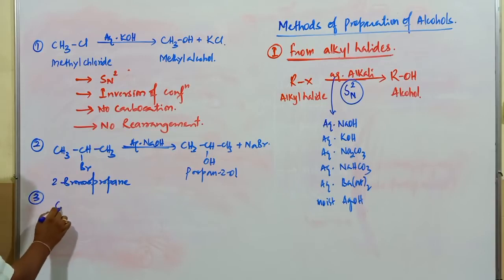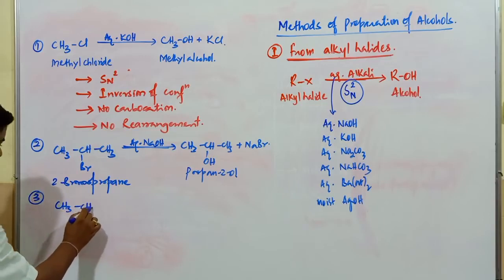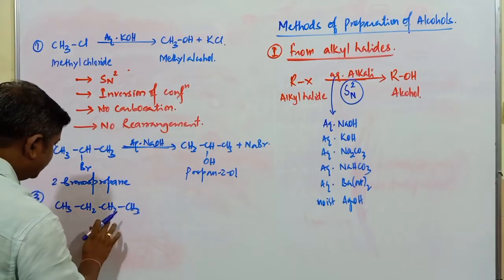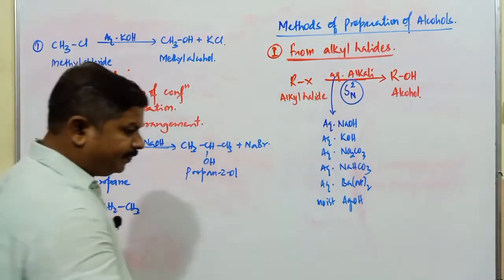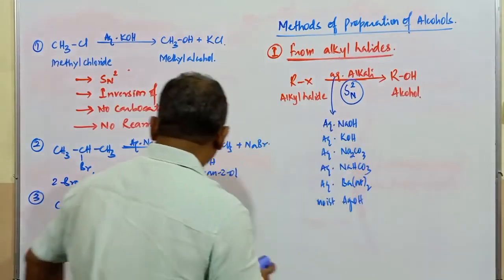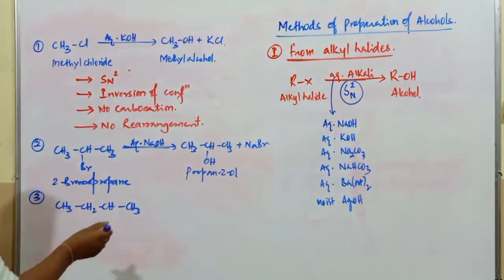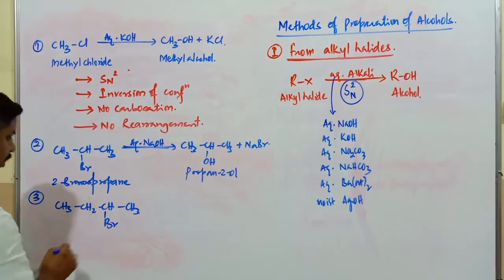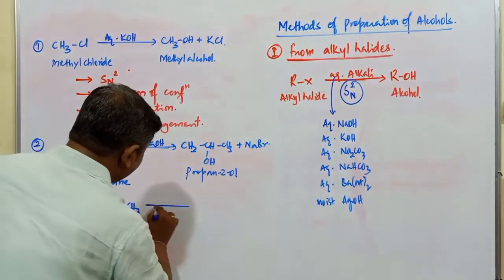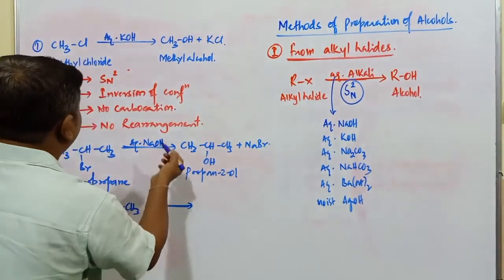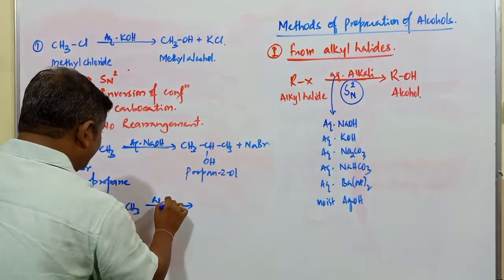Third one, if you consider, this is CH3, next one CH2, next one CH. This is considered as only CH, not CH3 or CH2. This is only a CH group. And here a halogen is placed, 2-bromobutane. This is treated with what reagent? Aqueous sodium hydroxide or sodium carbonate, or you can go with any particular substance.